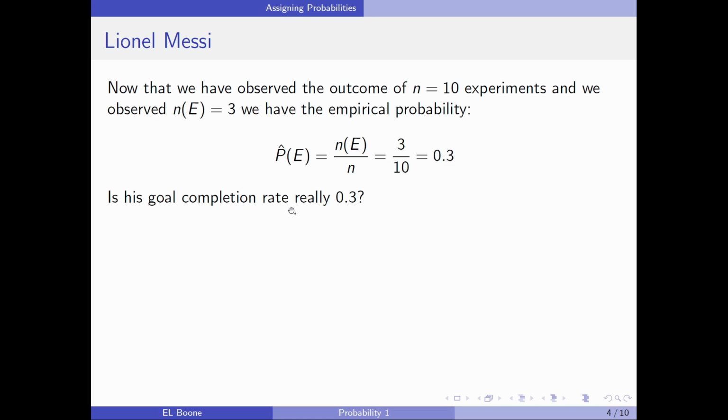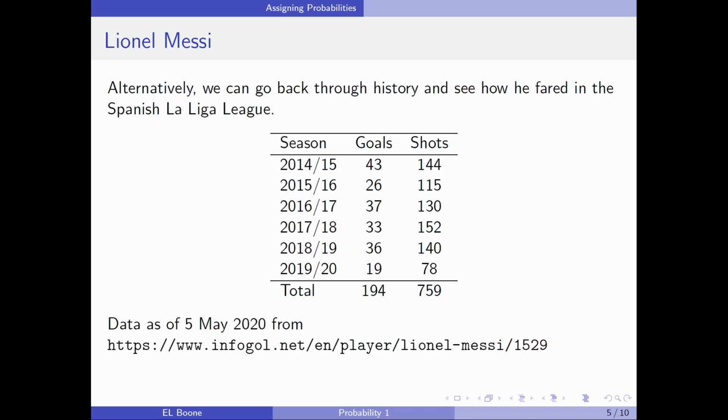Is his goal completion rate really 0.3? Well, we can go back in history and look. Here we can see how he fared in the Spanish La Liga League. Here's what we have across the seasons that he played: the goals he had, and the number of shots he took. He had a total across the Spanish La Liga League of 194 goals out of 759 shots. If you want to get this data, go to this URL here. It'll give you the data so you can verify that these are correct.